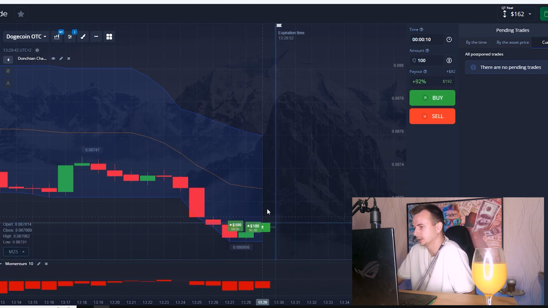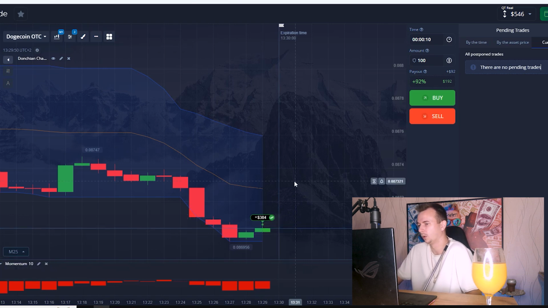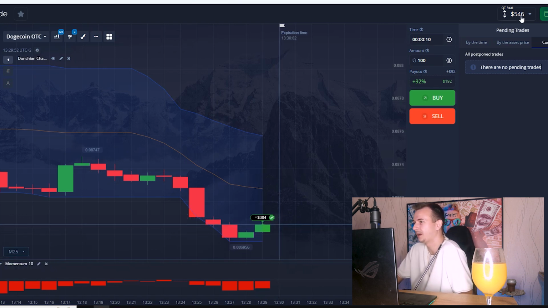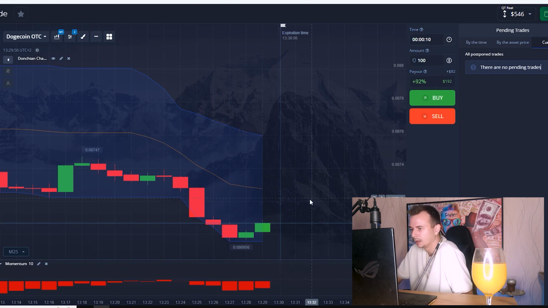7, 6, because I think that the price will go to this level, as I told you before. 3, 2, 1, and as you can see I earn $384. I already have on my balance $500. I started from $200. Okay, now we just need to wait a little bit.